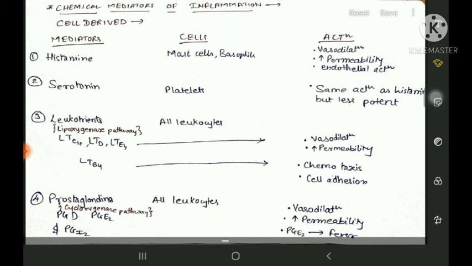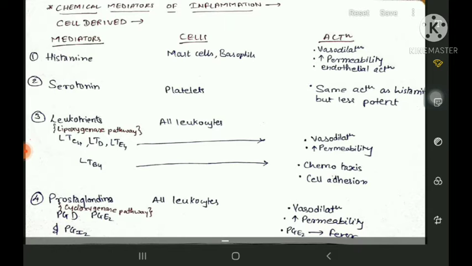Okay, so continuing with it, we will have mediators. There are two types of chemical mediators. One will be the cell derived chemical mediators, and the others will be present inside the plasma, so they will be plasma mediated, but in an inactive state. The cell derived mediators will be released by the cell when it gets activated, when it understands that there is some infection or inflammation happening and it has to release the factors. So let's start with the cell derived factors.